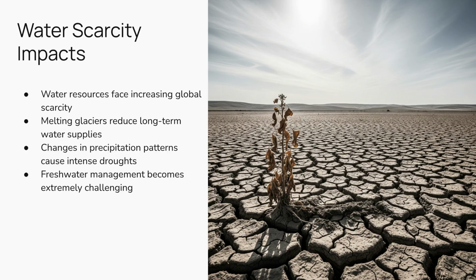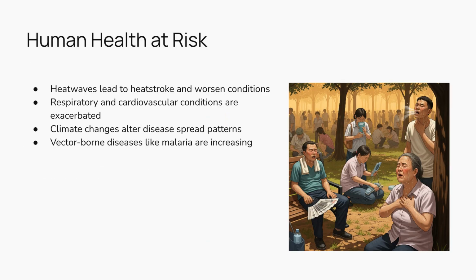Water resources are becoming increasingly scarce in many parts of the world. Melting glaciers reduce long-term water supplies, and changes in precipitation patterns lead to more intense droughts and challenges for freshwater management. Human health is also at risk. Heat waves can cause heat stroke and exacerbate respiratory and cardiovascular conditions. Changes in climate can also alter the spread of vector-borne diseases like malaria and dengue fever.